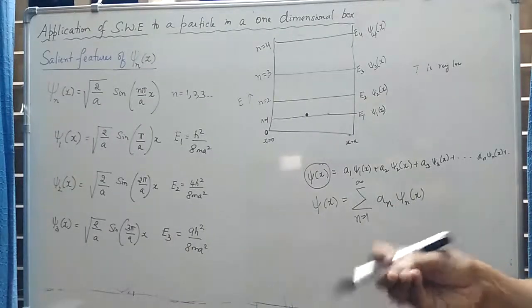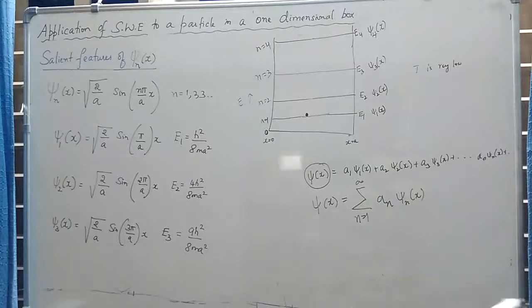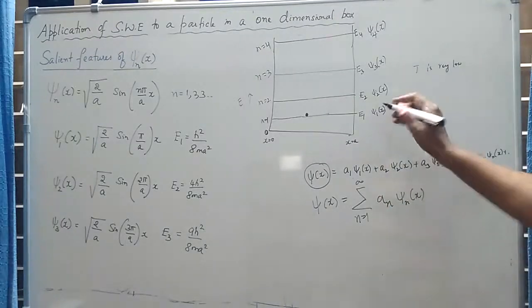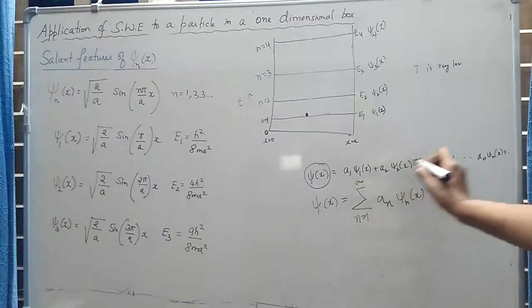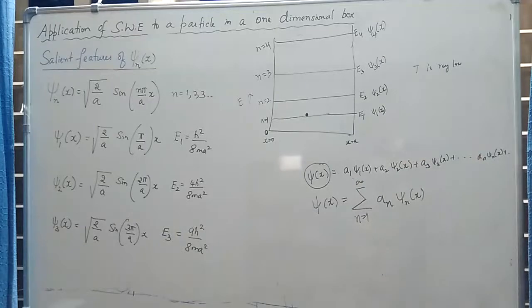Okay, if the temperature is very low, then the system will be in its ground state, and that ground state will be represented by the wave function psi1 of x. So the coefficients a1, a2, a3, a4, etc., play a very important role. What is their role? It is the value of a1, a2, a3.